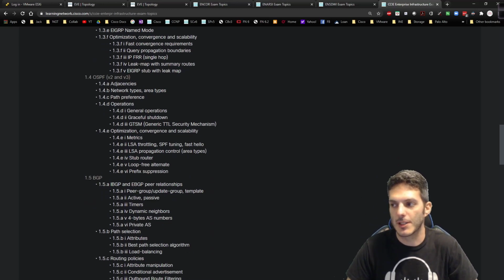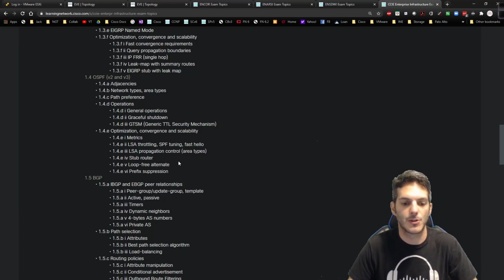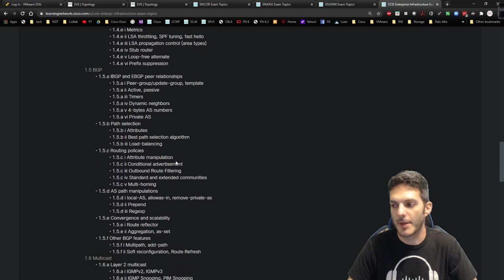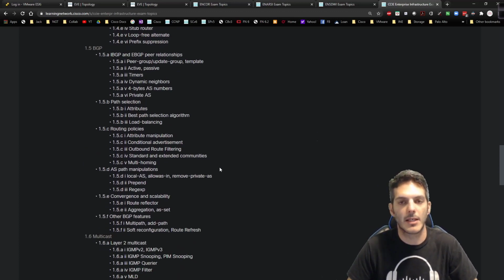OSPF, same thing. We're going to get the adjacencies up and running and understand how they all come into play. We're going to be spending quite a bit of time in this area because we have to deal with single area, multiple area, all the different stub types, and so on. There's a number of topics we're going to have to dive into in order to effectively cover the topic. We're going to be spending a significant amount of time in BGP.